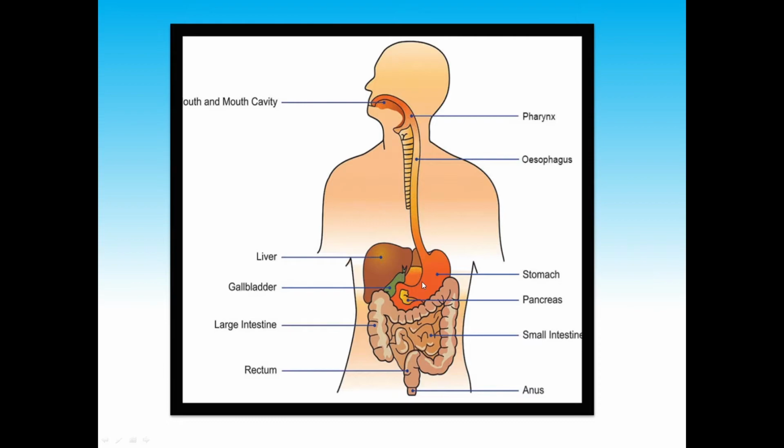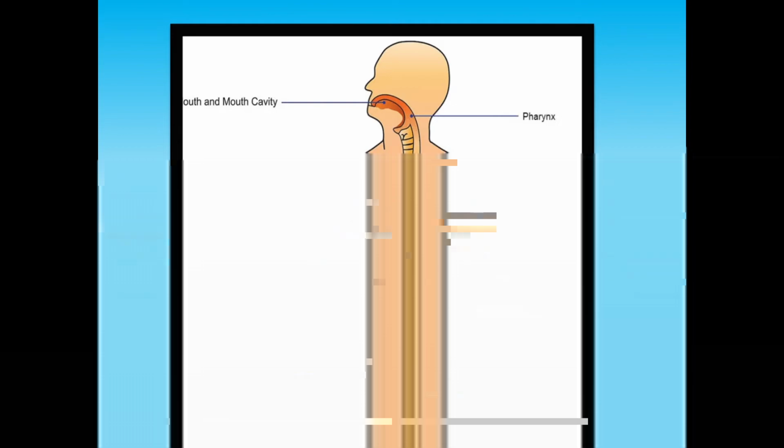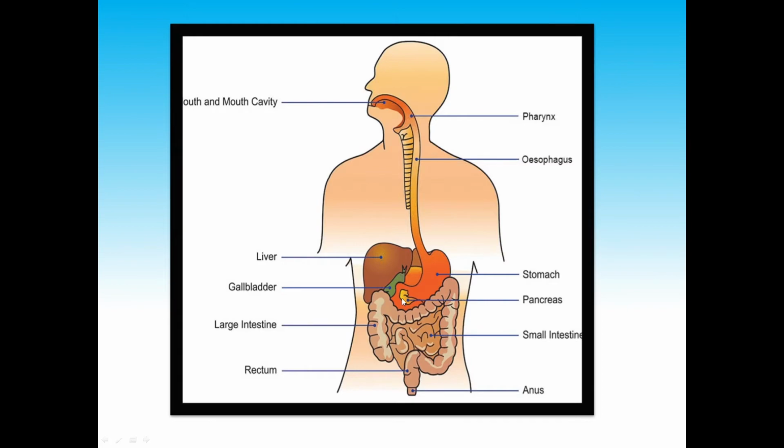It secretes an acid. Do you know, children, what is the name of that acid? That acid is hydrochloric acid. Hydrochloric acid, which is secreted from the stomach, mixes with the food and the food is broken down into finer particles and becomes a paste here.